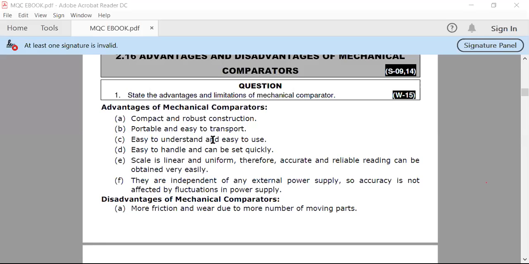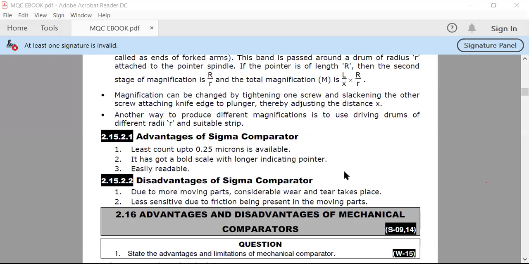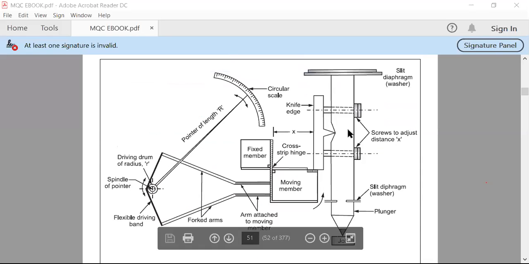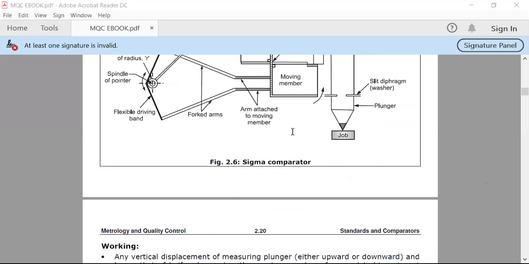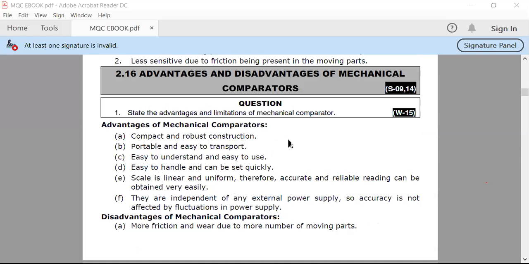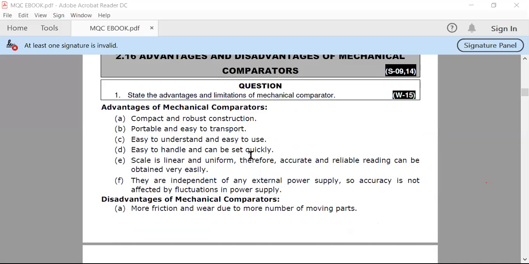They are easy to understand and easy to use, because as we already saw, whenever the job comes in contact with this particular plunger, the linear motion is converted into rotating motion, and you can read the value on your circular scale. So they are very easily readable. A non-technical person can also use it with the help of experience. Suppose a semi-skilled or non-skilled person uses this for a long time, they will become familiar with it, and can read the reading properly.